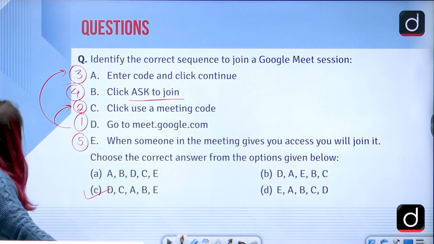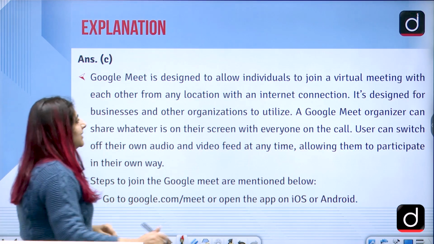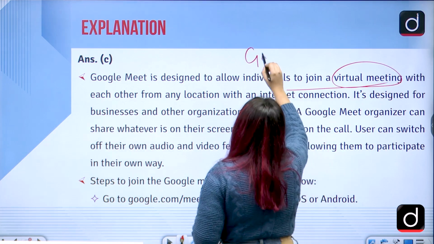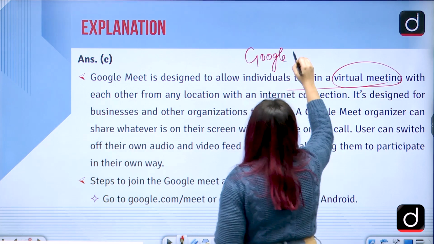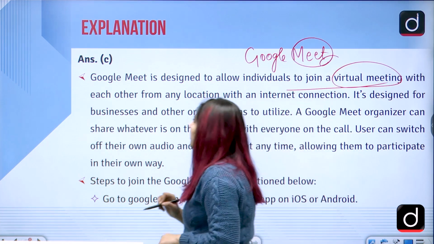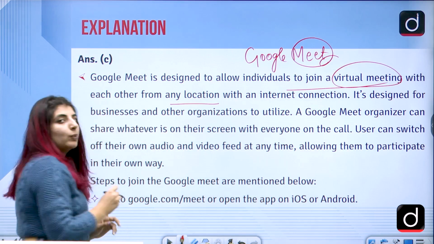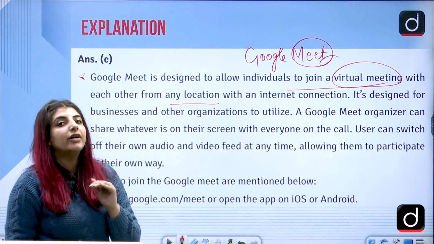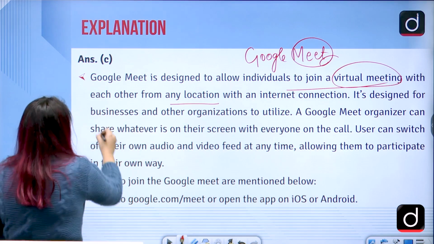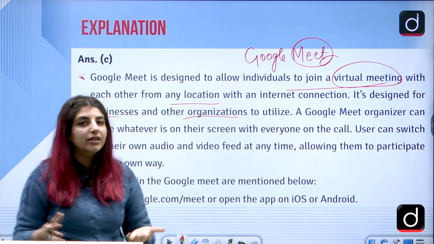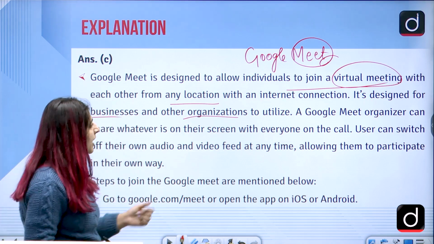Correct? Google Meet is designed to allow individuals to join a virtual meeting, hence it is known as Google Meet, for meeting purposes. Correct? From any location with an internet connection. So an internet connection is a must if one wants to join a Google Meet. It's designed for businesses and other organizations to utilize. For instance, as I told you, certain educational institutions also use Google Meet.